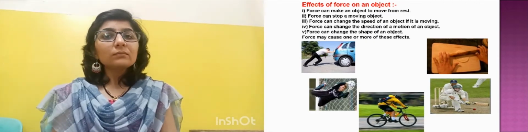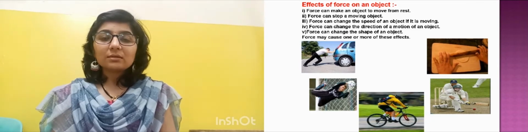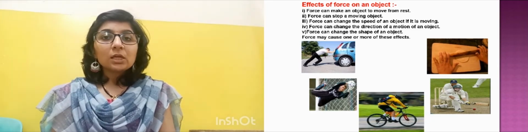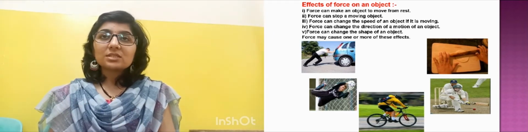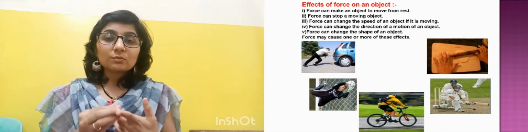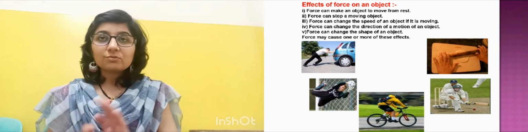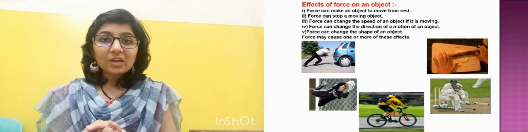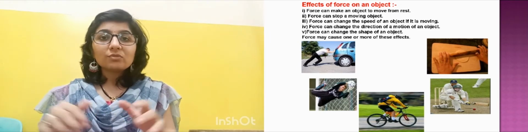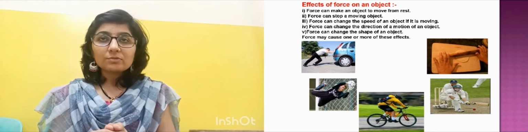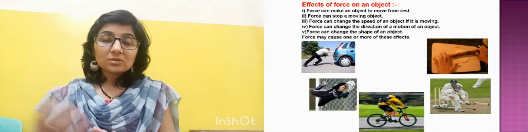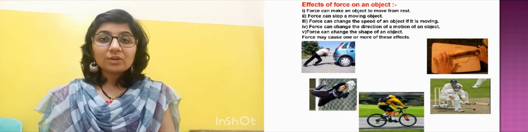देन we have seen so many effects of force. जब हम force apply करते हैं तो क्या क्या effect we can see? The effects like force can make an object move from the rest. कोई object rest में है, it can be moved by applying a force. We can stop a moving object. ब्रेक लगा लिया साइकिल को तो we are applying a force and we are stopping that object. Then a force can change the speed of the object if it is moving.